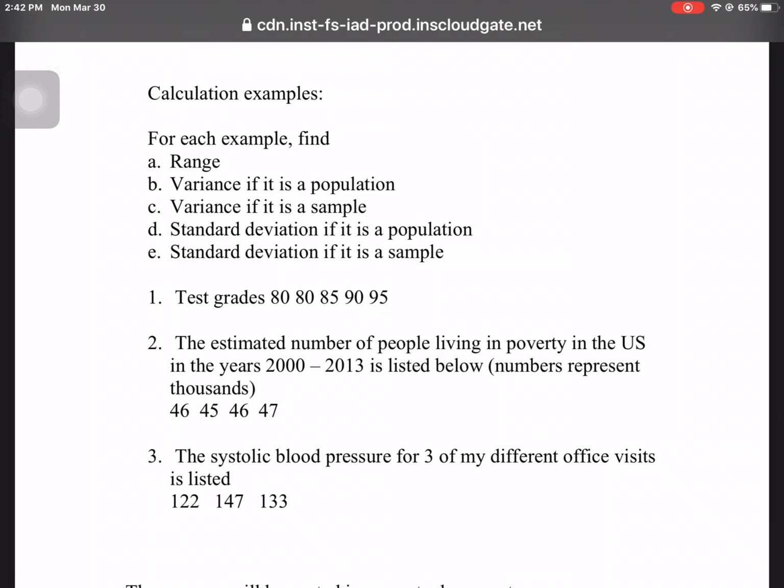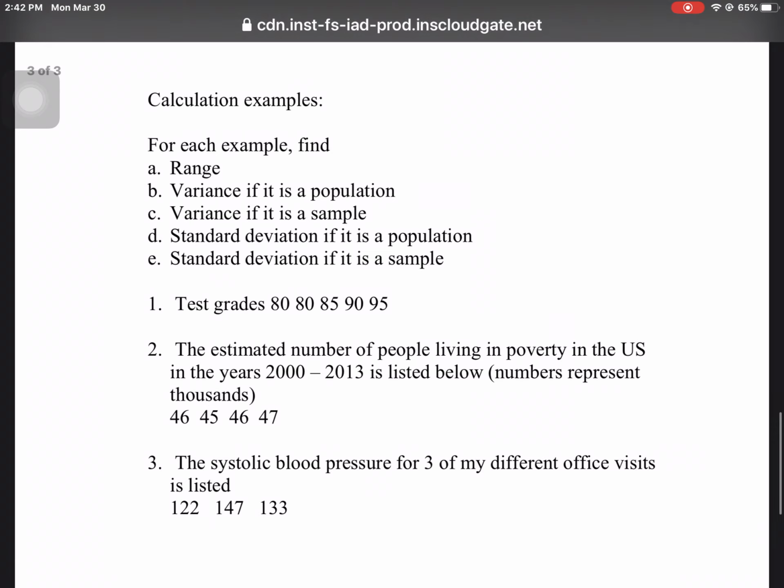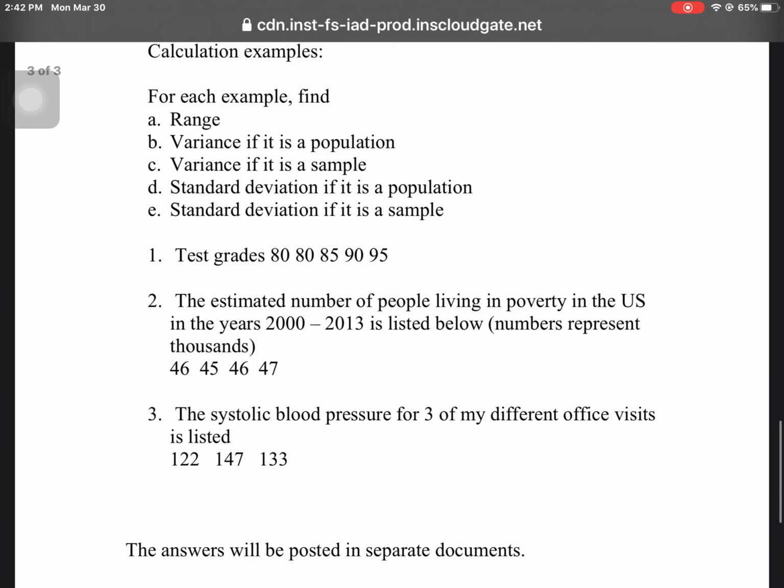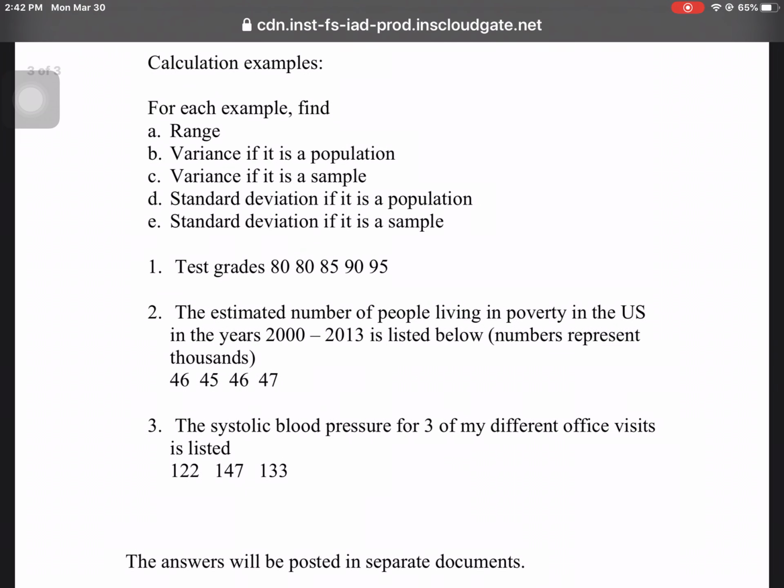Now there are 5 parts that we're going to do for 3 different examples. I've got examples 1, 2, and 3 with 3 different data sets, and we're going to do some calculation examples. For each of those 1, 2, and 3, find 5 things, those 5 things listed there, A through E. The answers to these are going to be in a separate document, a document for each of the 1, 2, 3.